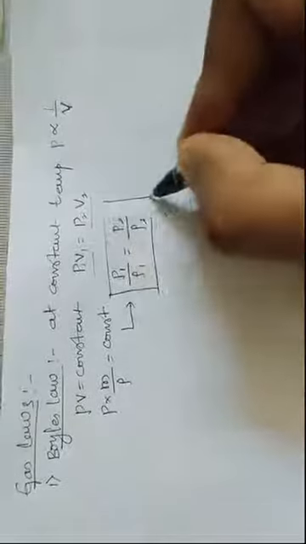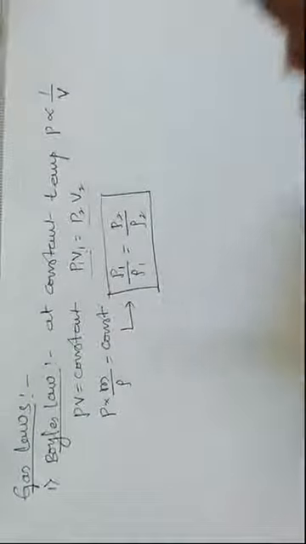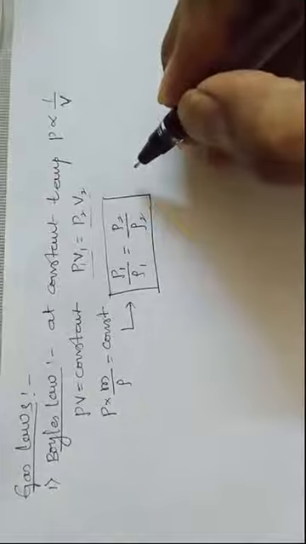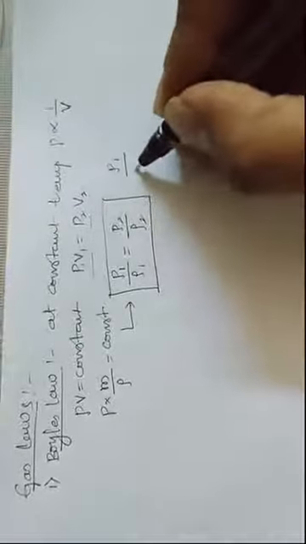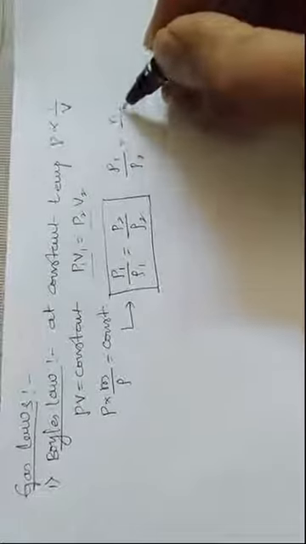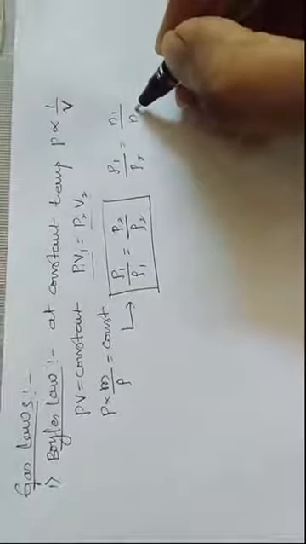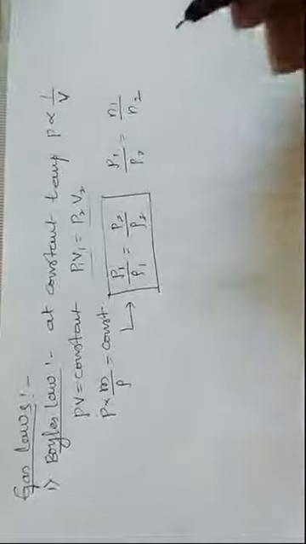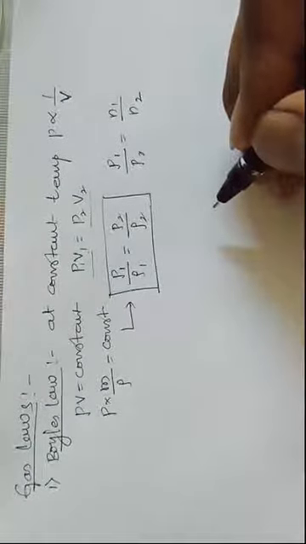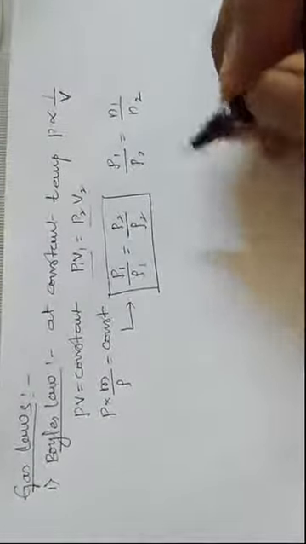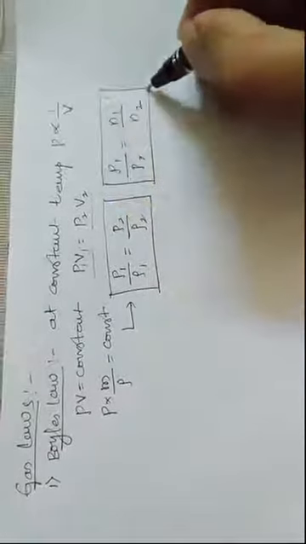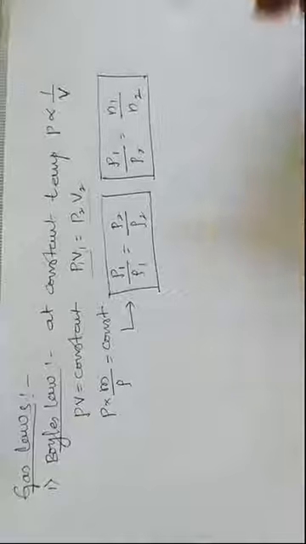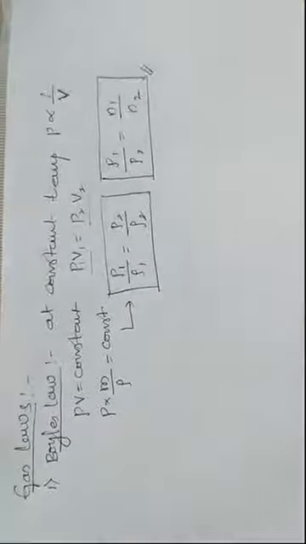So this is another form of Boyle's law. And we can also write P1 divided by P2 as N1 divided by N2, right? So that is the number of molecules per unit volume. We can write this one also.